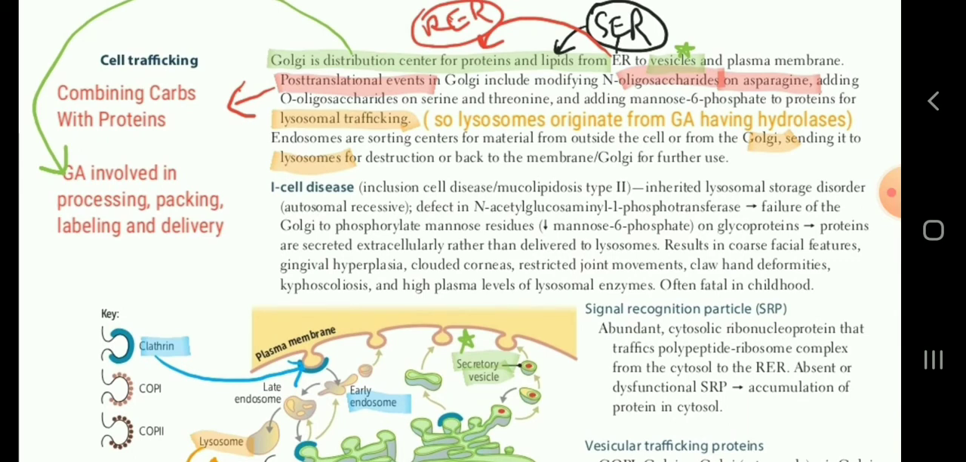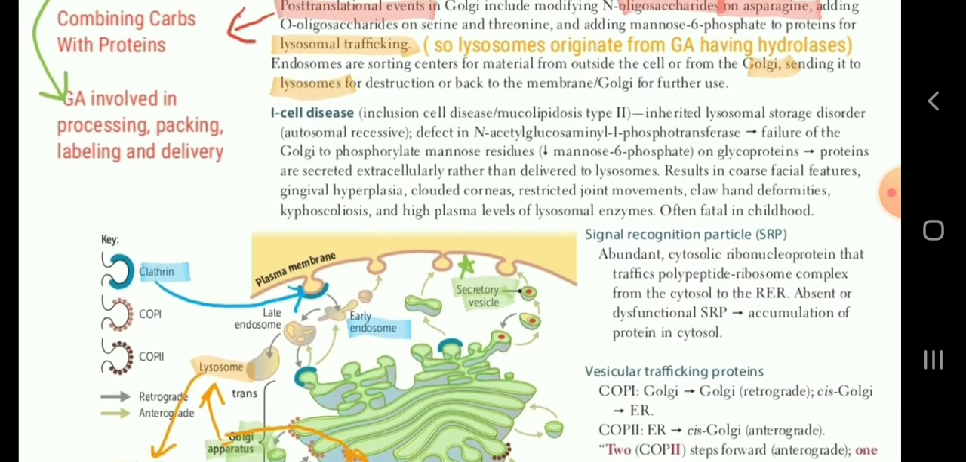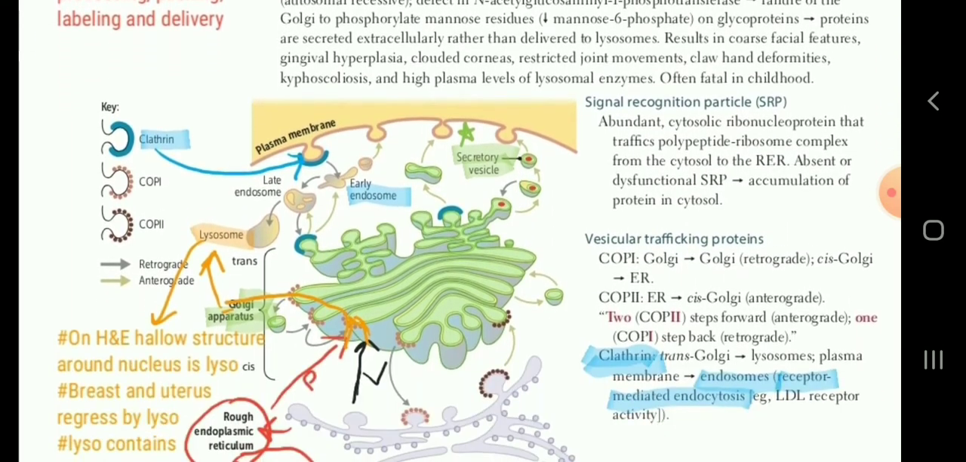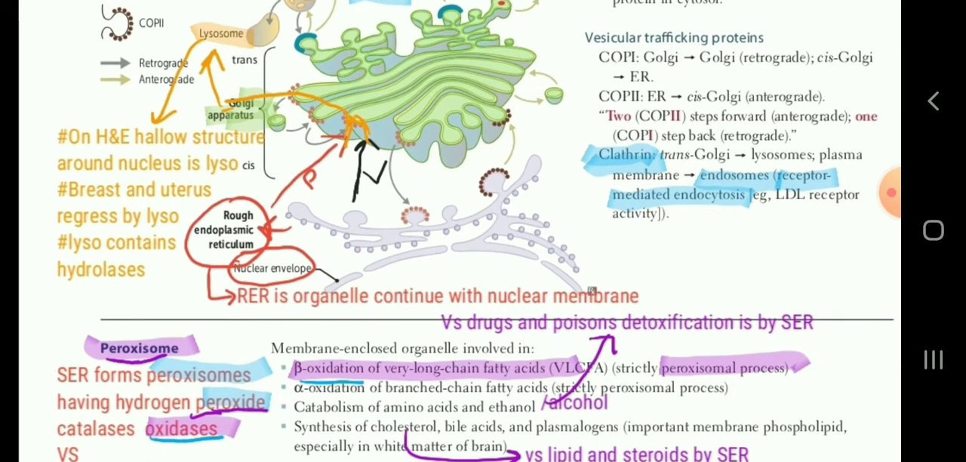The Golgi apparatus is involved in packing, processing, labeling, and delivery, and we know that it gives rise to lysosomes as well. Another MCQ from lysosomes, which you can write down here: on H&E staining, the hollow structure around the nucleus is lysosomes. On H&E staining, we often confuse the hollow structure with the Golgi apparatus. It is basically buds of lysosomes that are circulating here and there around the nucleus as well as inside the cell. Hollow structures, they are lysosomes.